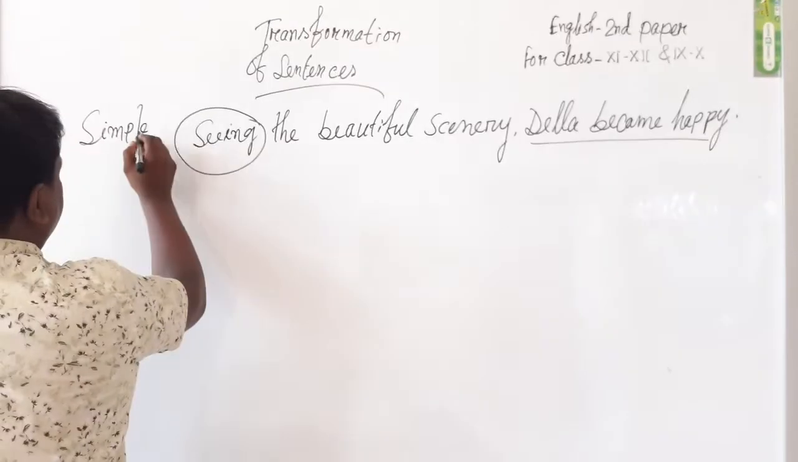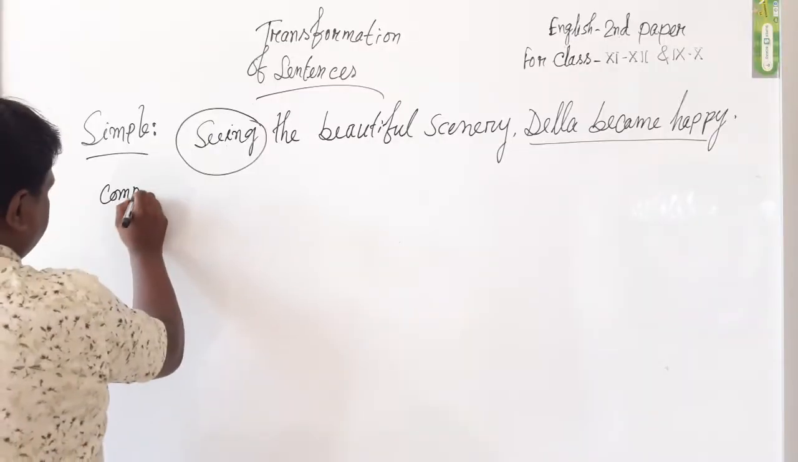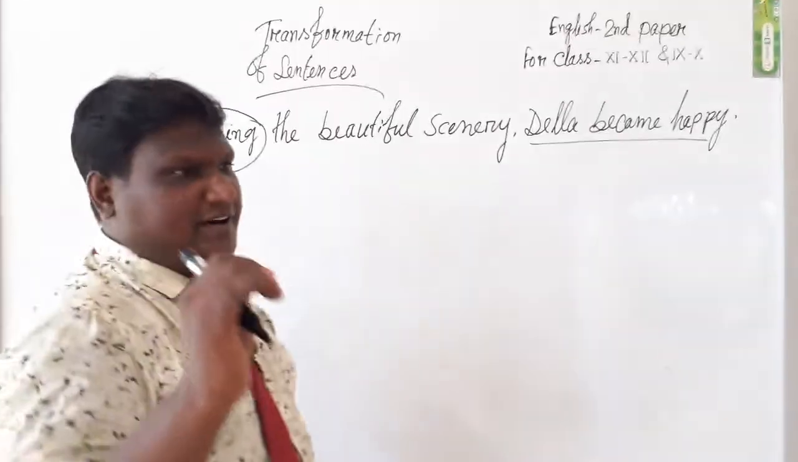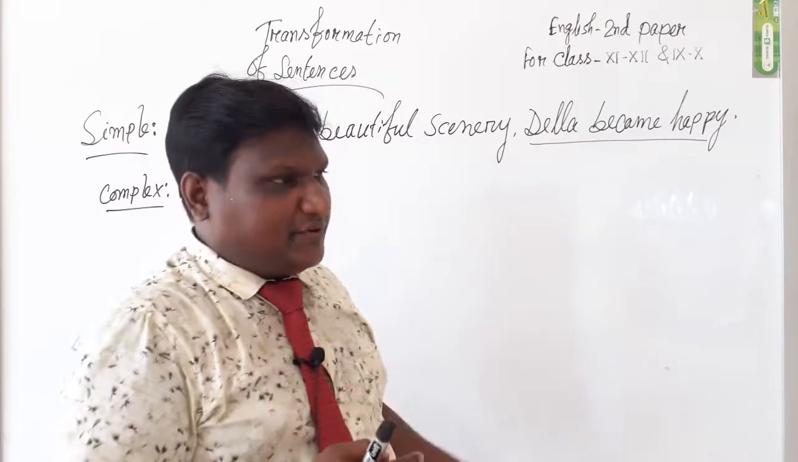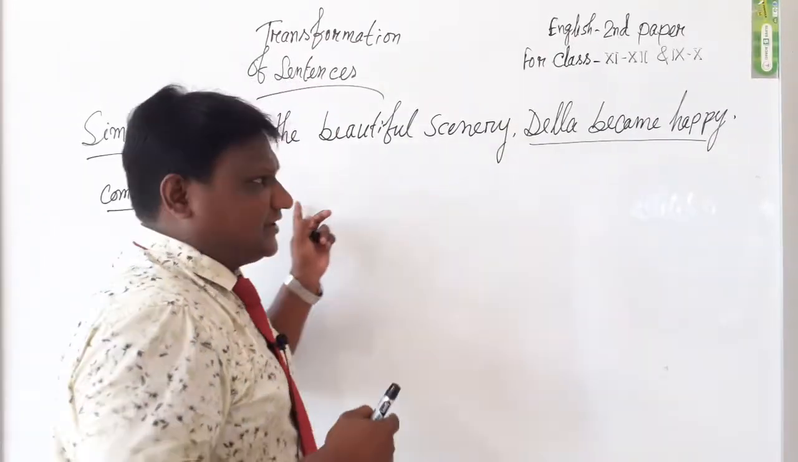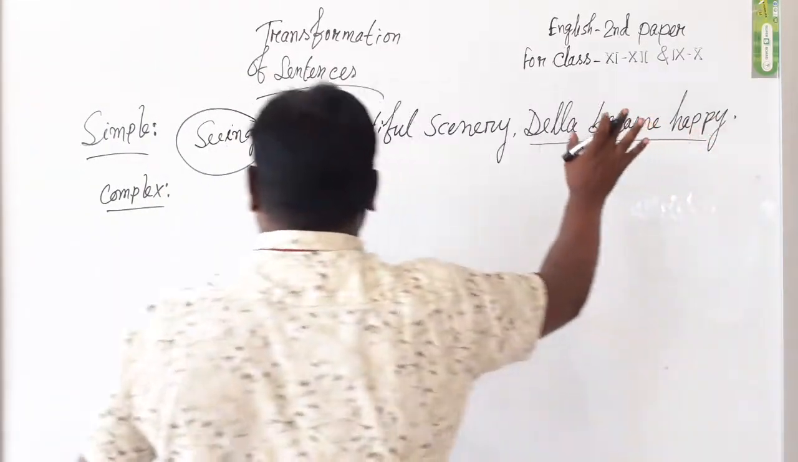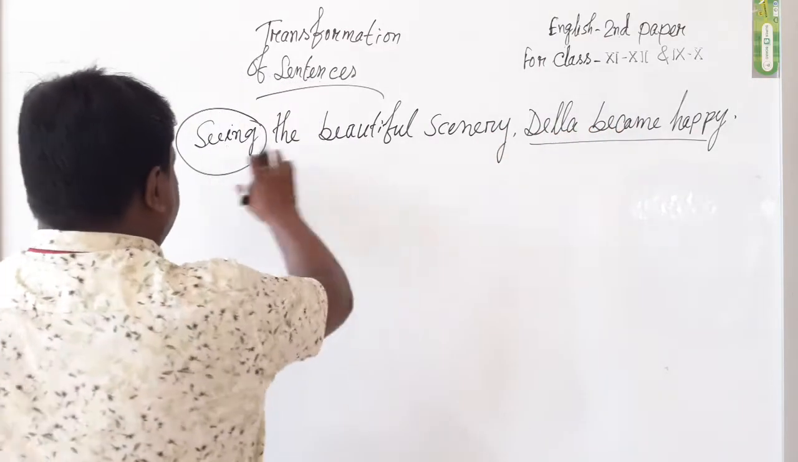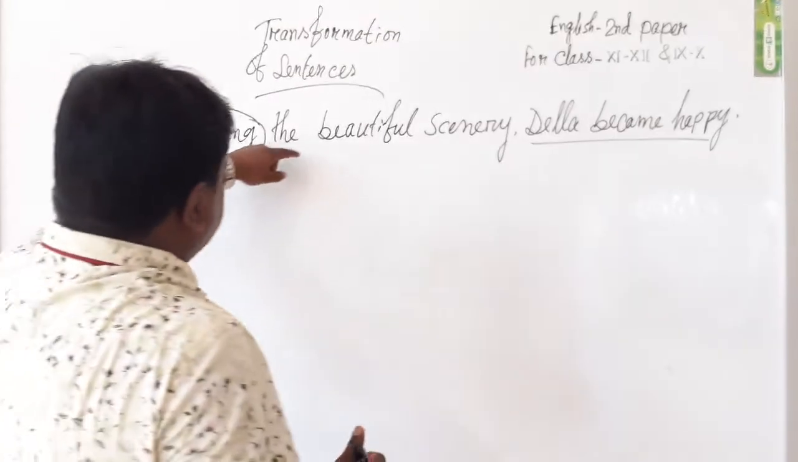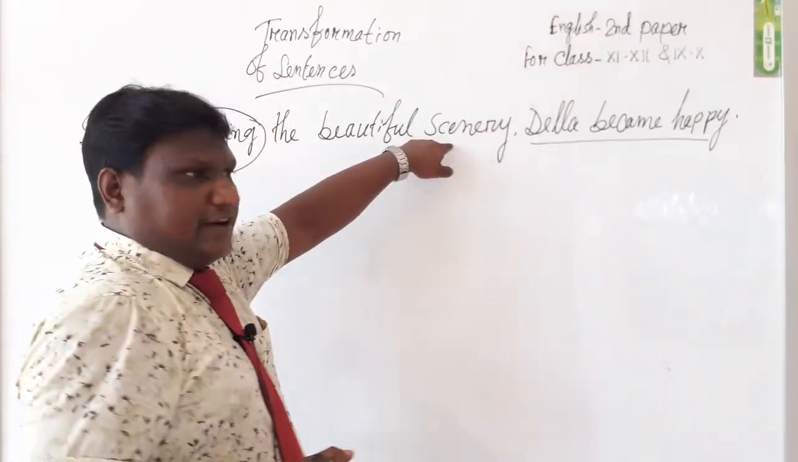It is obviously simple, and we must make it from simple to complex. Now let's make it a complex sentence. Dear students, we know a complex sentence has two parts. Some time ago I discussed that one part is the principal clause and another part is the subordinate clause. Here the principal clause is Della became happy. It is unchangeable, it will not be changed anytime.